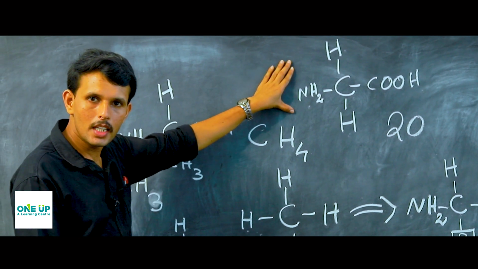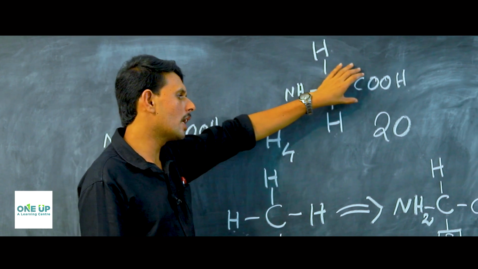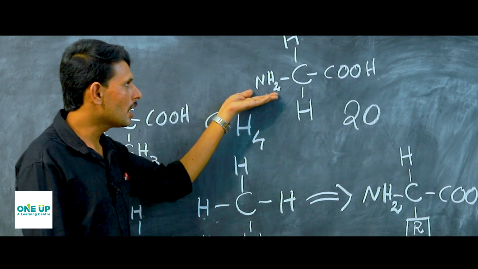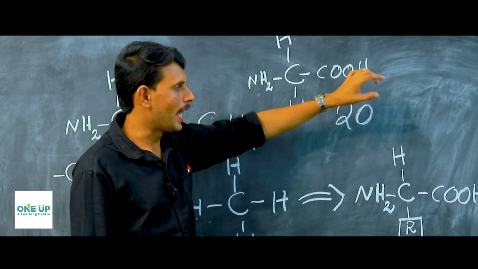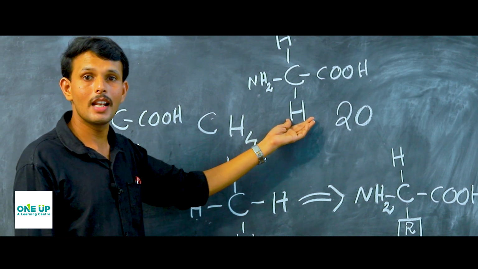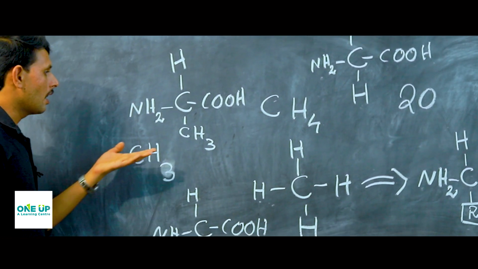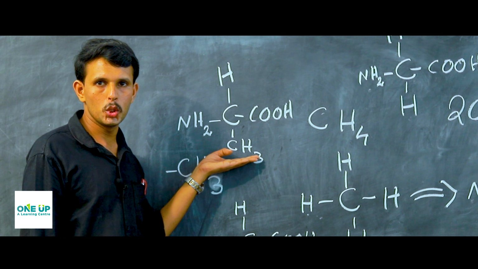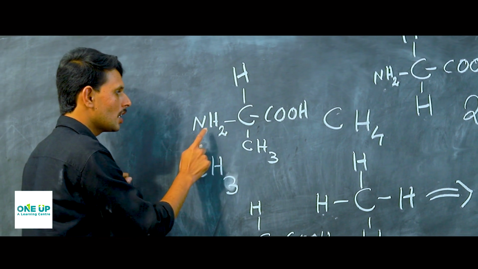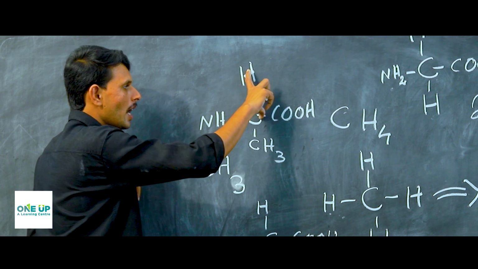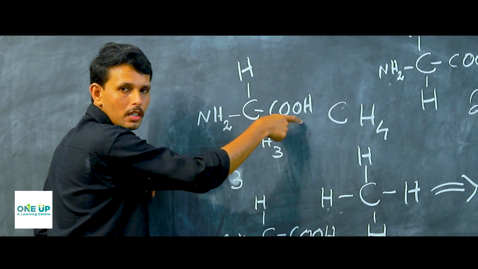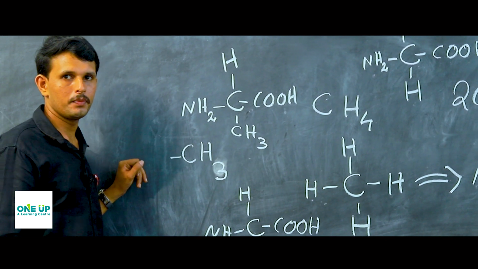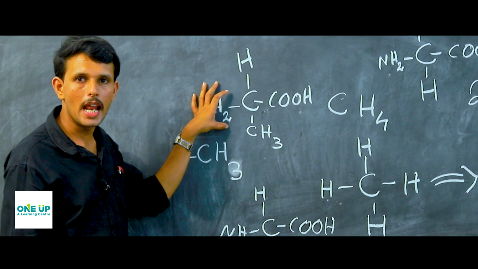The first one is glycine. The structure of glycine is again similar to your common structure, but the functional group is hydrogen. So the structure will be NH2, CH, COOH and hydrogen. This is glycine. Now the second one is an amino acid whose functional group is methyl, CH3. Its structure is again amino group NH2, hydrocarbon CH, COOH carboxylic acid and a functional group methyl, CH3. This is an amino acid called alanine.